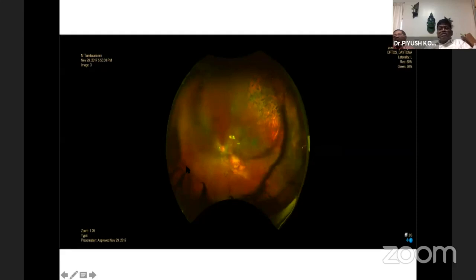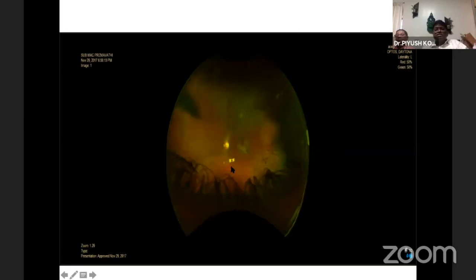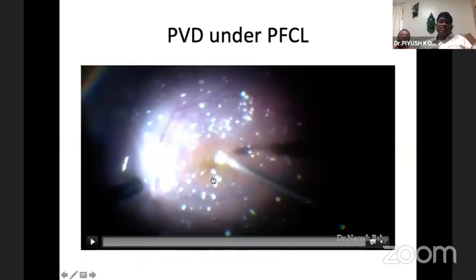So this is the first post-op day of the same patient whom we operated on, and this is the post-op 1 month picture, where you can see the clot has been completely removed, and you can temporarily make out the giant retinal tear which we have created. There is still sparing of the fovea, with atrophy around the fovea, but the patient has improved in his vision.